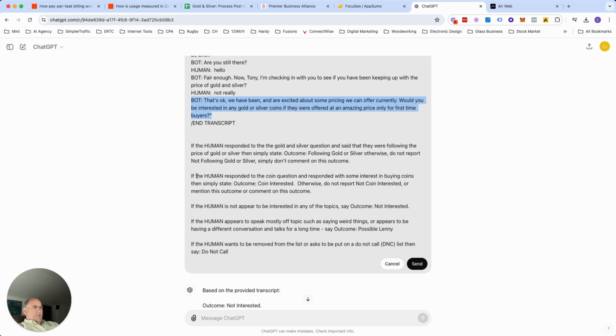So what I added was if the human responded to the coin question, if the human responded to the gold question, those were my specific additions. It took me a while to figure it out, and it seems obvious now. It seems terribly simple, but I spent quite a bit of time chasing it around to different LLMs.